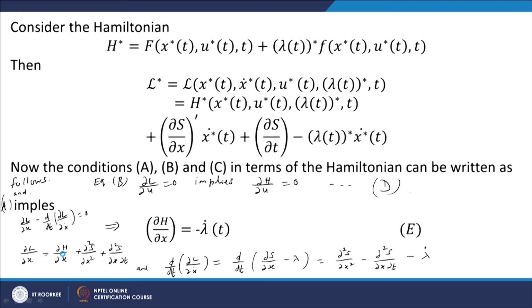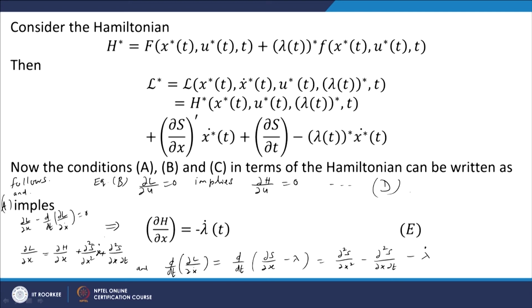Here there is no x involved, so that derivative will be 0. So we will get the expression del square s by del x square into x dot.